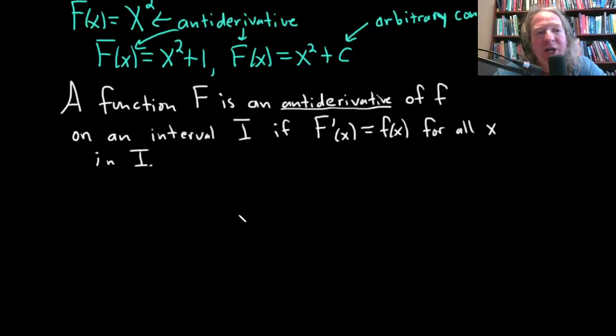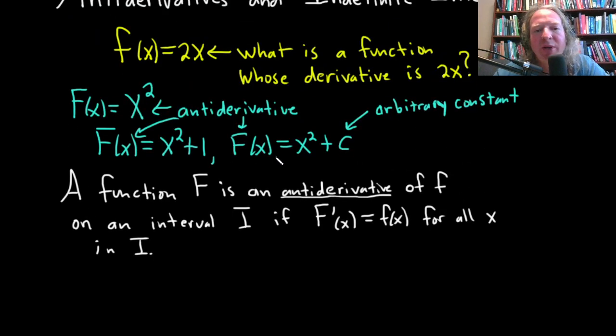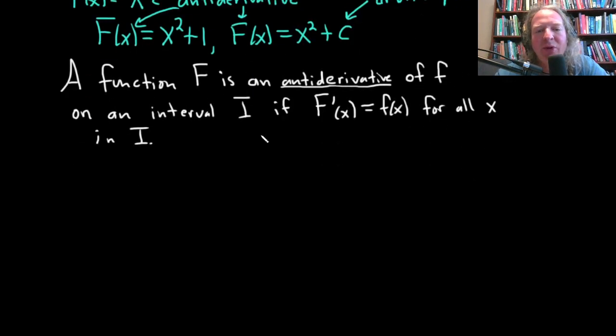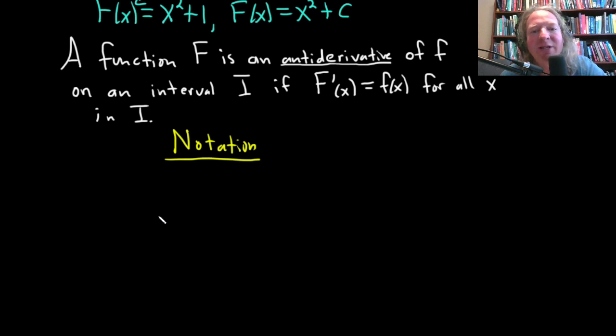And I'm going to give you the notation. Before I do though, let's actually do it with respect to this example, so that way it doesn't look so abstract. So here's the notation that we're going to use. The process of finding an antiderivative is called antidifferentiation, right? We're going backwards. So instead of differentiating, we're antidifferentiating.